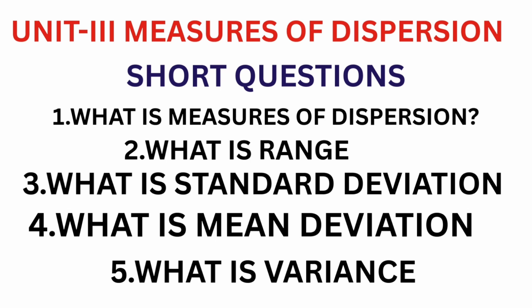Now Unit 3, Measures of Dispersion, short questions. What is measures of dispersion? Second, what is range? Third, what is standard deviation? Fourth, what is mean deviation? Fifth, what is variance? So these are the important questions. From these 5 questions, the first question is very important, and the second is also very important. Fifth is also very important.